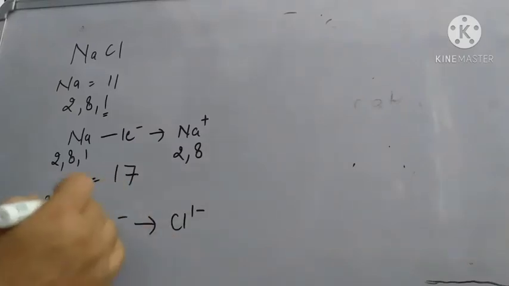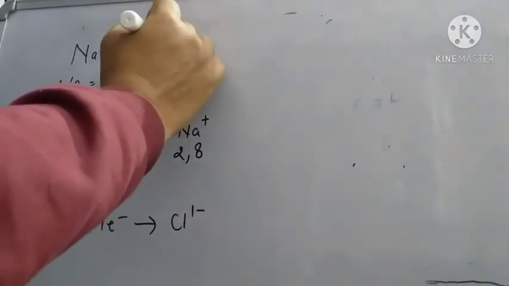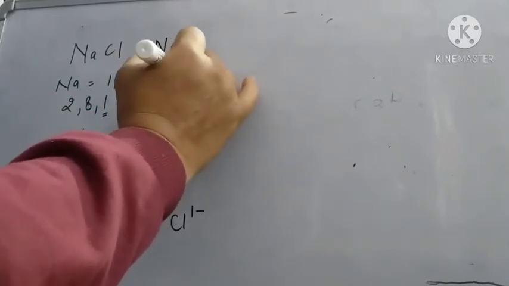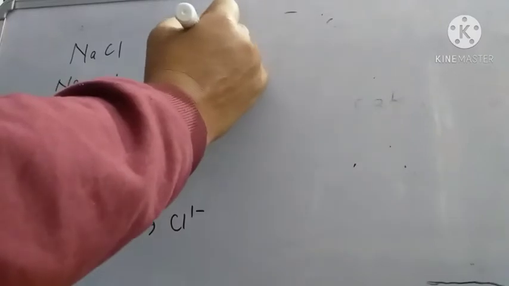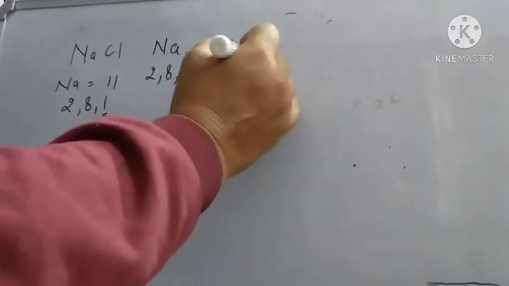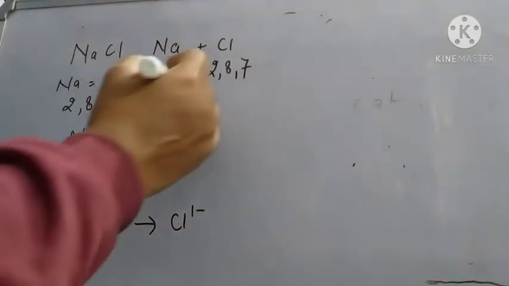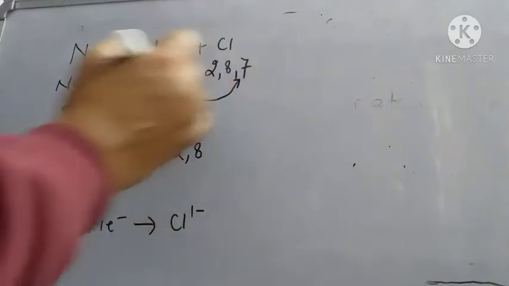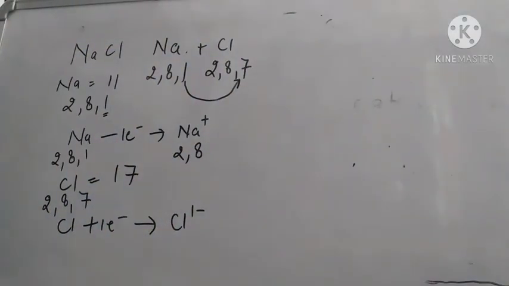So now sodium, having 1 valence electron, plus chlorine, having 7 valence electrons. Sodium is going to transfer one electron to chlorine.